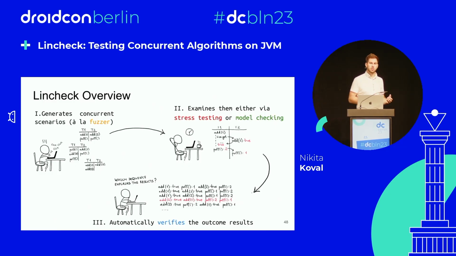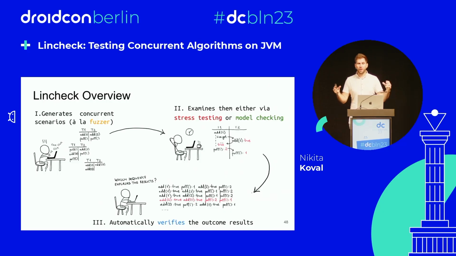How does it do it? Remember, when we talk about correctness of the queue, or correctness of something else, we didn't say a thing about the data structure. We just wanted to find a history of operations. We didn't care about whether it's a queue, a stack, a priority queue, or a hash map. We just wanted to explain the results with some sequential history. And that's what Lincheck does.